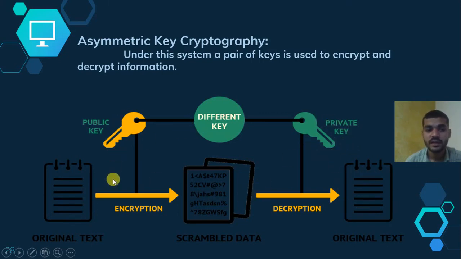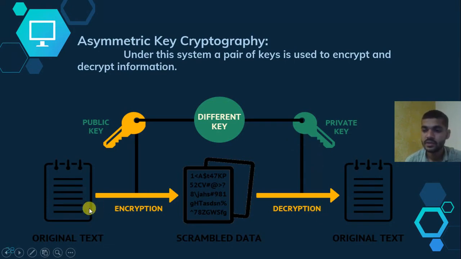Whenever you are sending data in asymmetric key cryptography, the sender sends the data using the receiver's public key, and the receiver decrypts the data using his private key, because the private key is known only by him.